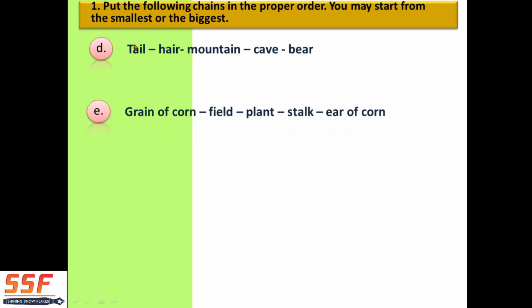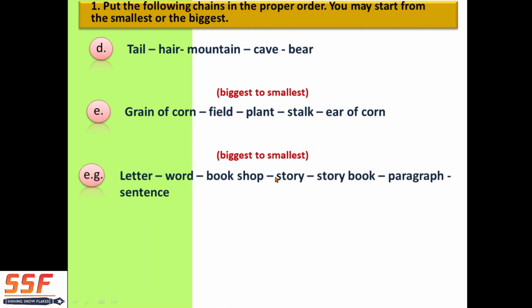The remaining two examples: tail, hair, mountain, cave, bear; grain of corn, field, plant, stalk, ear of corn. This is the example I will explain. So these two also, D and E, are biggest to smallest.